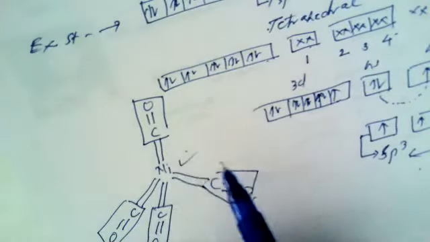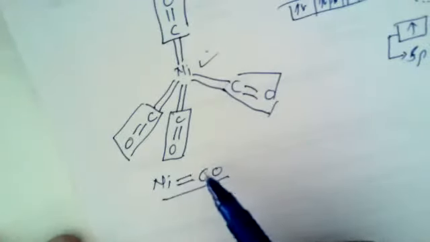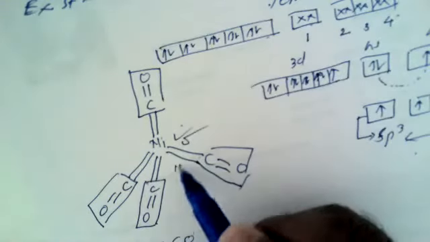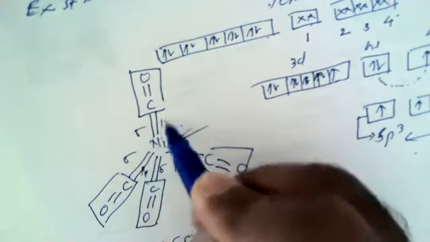In this concept, nickel and carbonyl groups have one single sigma and one pi bond. So everywhere we can find that there is a single sigma bond and a pi bond. So they are covalently bonded by double covalent bonds.